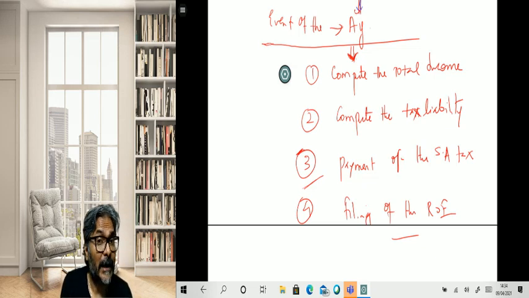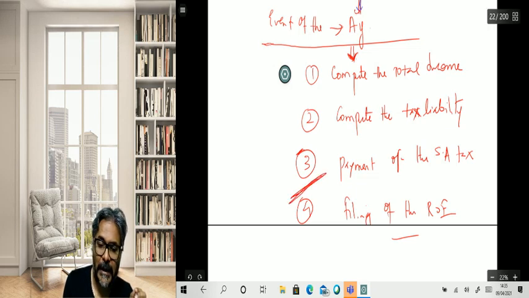So students, up till some point of time, this practice was not allowed, meaning thereby you need to make the payment of the self-assessment tax, and thereafter only you can file the return of income. Now they have done away with this particular practice, students.